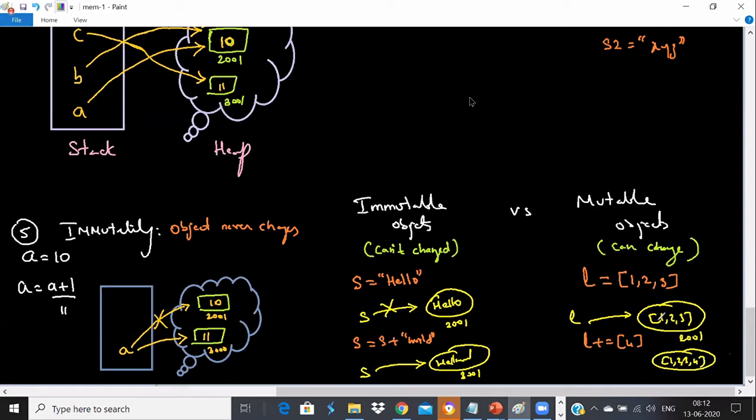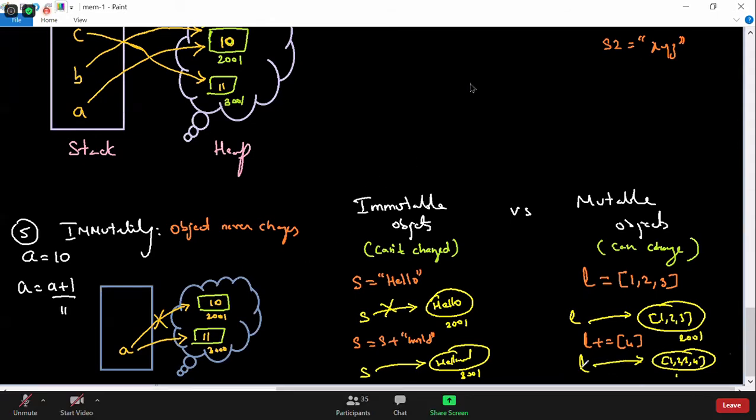So what do you think? Same object or different object? Same object, guys. L is still referring to 2001 only. So here the addresses are 2001 and 3001, but here it is the same address. That's what mutability means: the object can be changed.